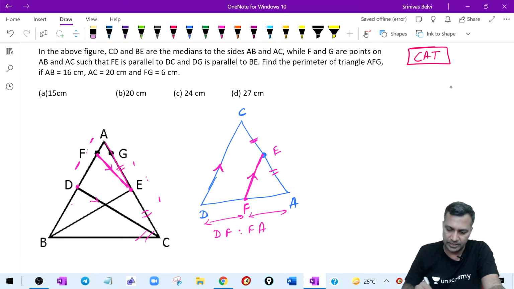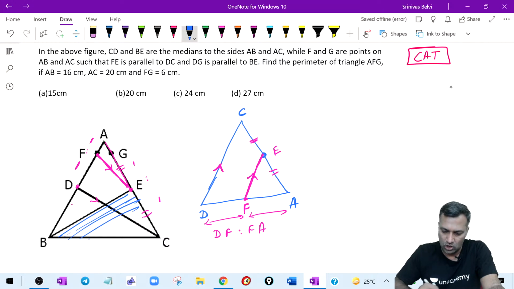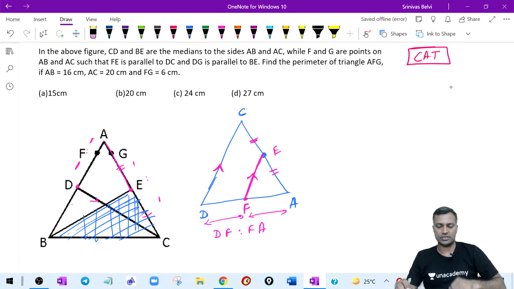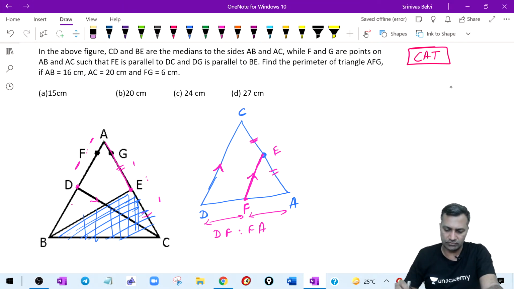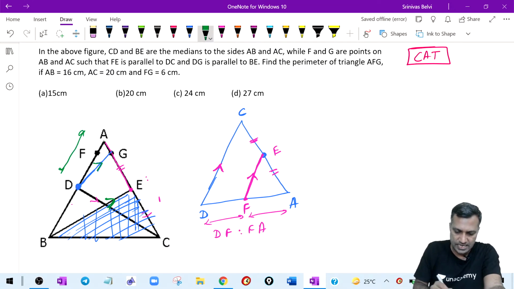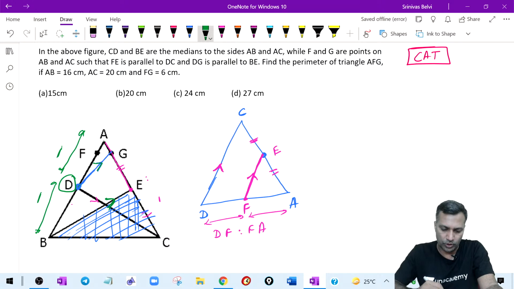Now similarly, look from the other perspective. Knock this off. This is not required. Knock off the other side of the diagram, then you say that D is the midpoint. From D you are joining a line to G which is parallel to this line, parallel to BC. And naturally you know that this ratio was 1 is to 1. What was 1 is to 1? From A to D and then D to B is 1 is to 1. Why? Because D is the midpoint of AB. From the midpoint, if you are joining a line which becomes parallel, then this ratio also becomes 1 is to 1.